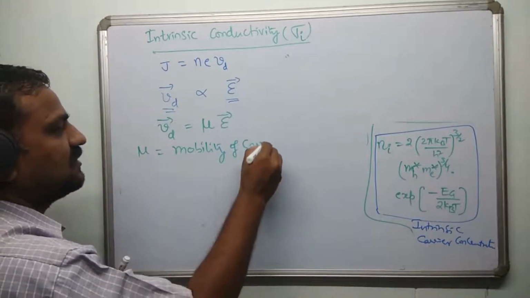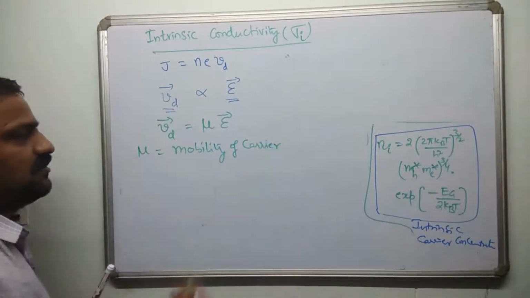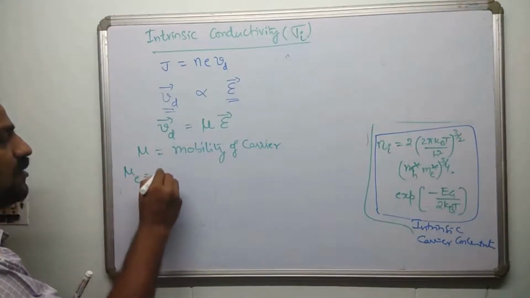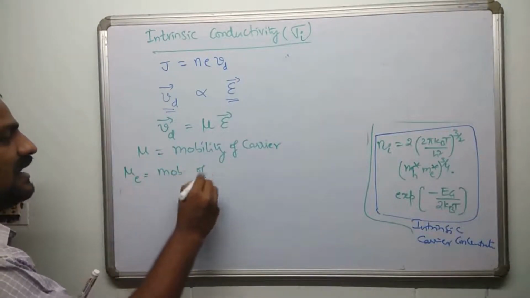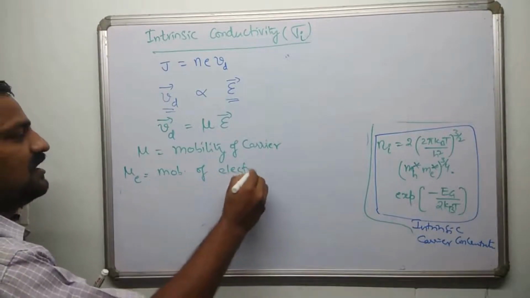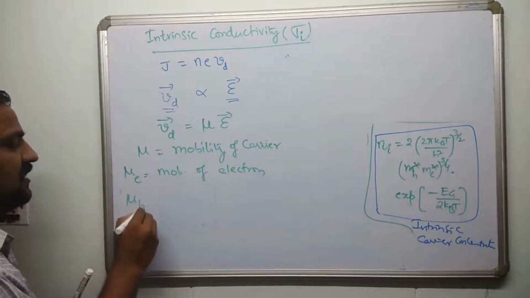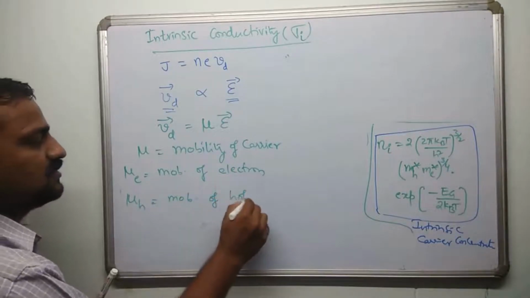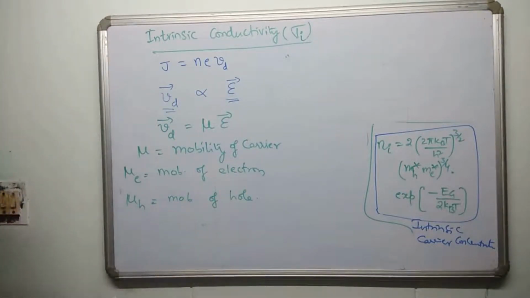What is this carrier? It may be for hole or it may be for electron. As usual, the convention is if I write mu E, it is the mobility of electron. If I write mu H, it is representing mobility of hole, right? So this is the constant term, mobility, please remember.